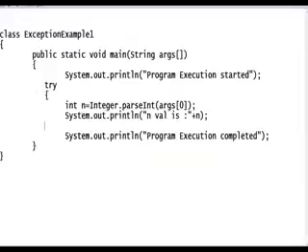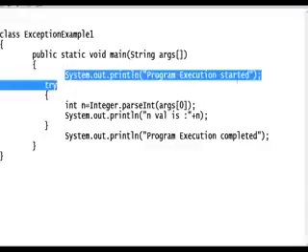This is outside of this statement. If you want to keep everything in the try block, no problem. From next time onwards, I will keep everything in the try block. We don't know where the exception will occur, right? I know here you won't get any exception. That's why I did not keep it here.